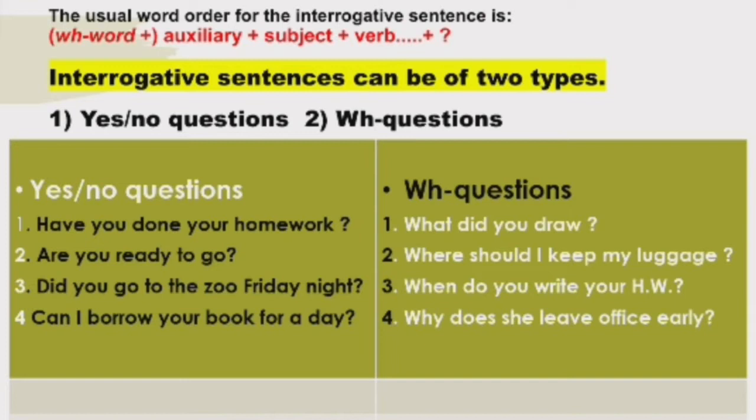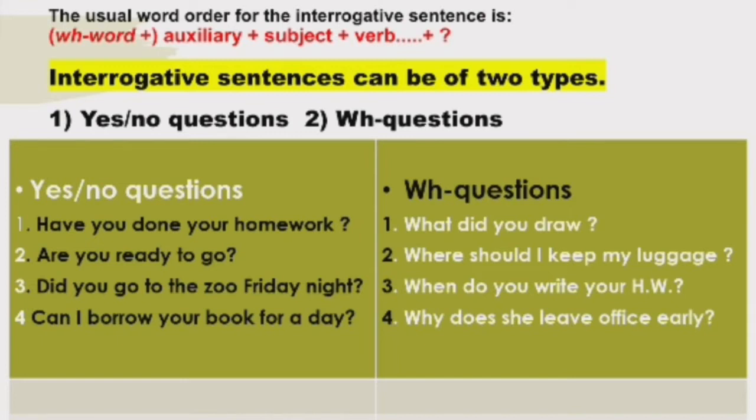As we all know, in interrogative sentences we use a structure where the verb comes first, then the subject, then again the verb. Alright. If it is a yes-no type of question, this much is enough. But if it is a WH type of question, initially we use a WH word, then verb plus subject and again verb.